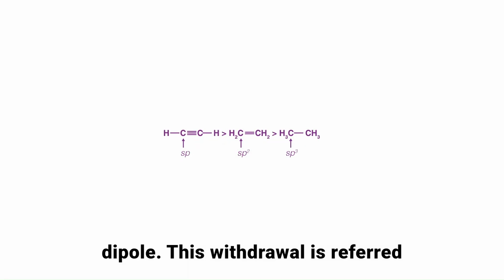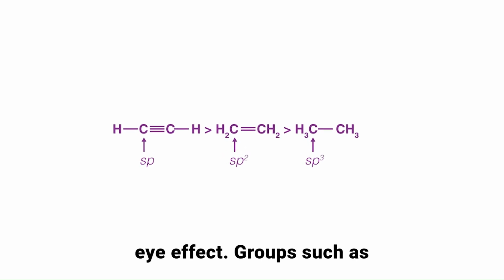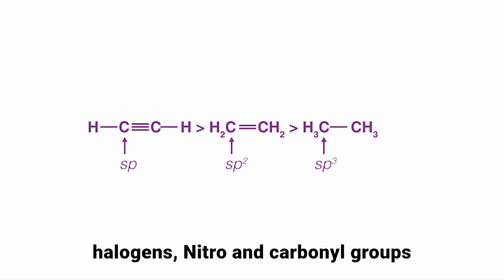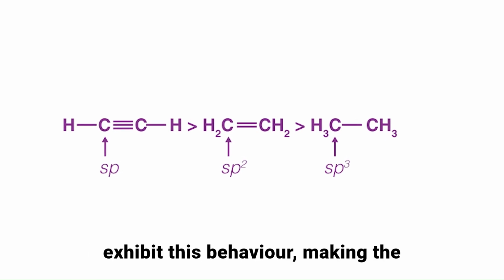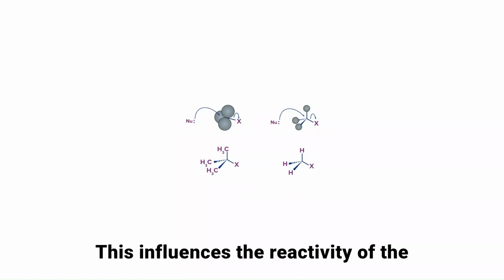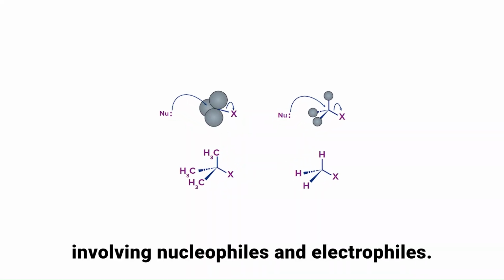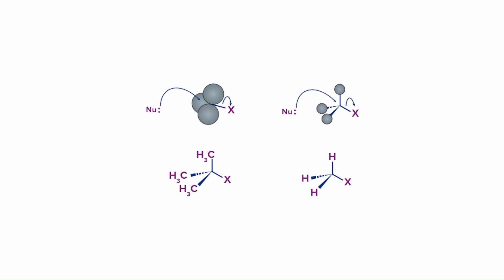This withdrawal is referred to as the negative inductive effect, or minus I effect. Groups such as halogens, nitro, and carbonyl groups exhibit this behavior, making the attached carbon more electron deficient. This influences the reactivity of the molecule, particularly in reactions involving nucleophiles and electrophiles.